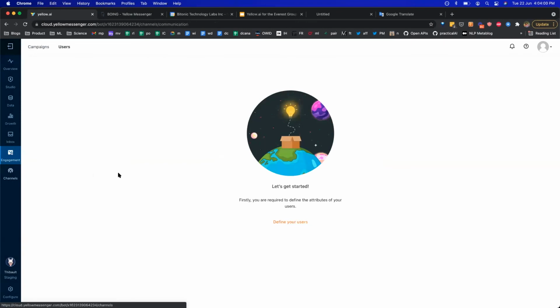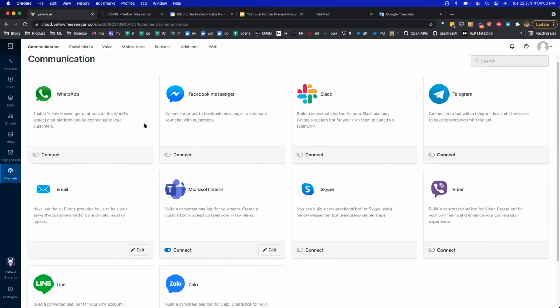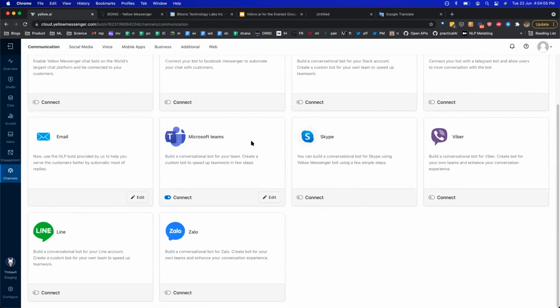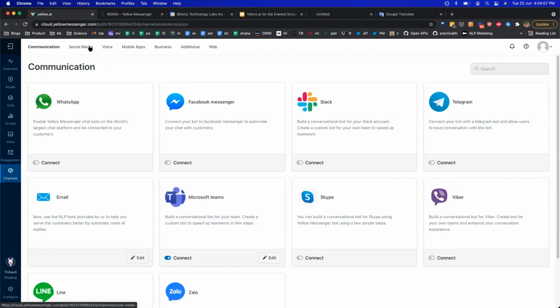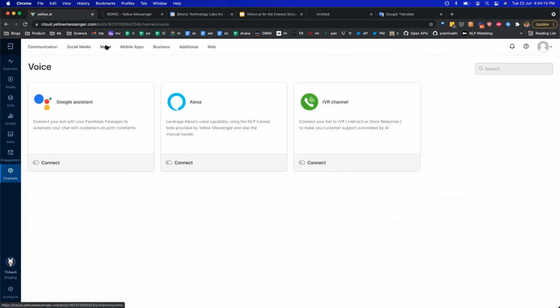And then finally, we have got channels. Here you can see the different channels that we integrate with out of the box. We've got multiple social media channels, Viber, Zalo, Line, Apple Business Chat, GBM, and a lot of voice channels as well, which is the focus of our discussion today. You can connect with Google Assistant, Alexa. You can also connect with telephony through the IVR channel over here.